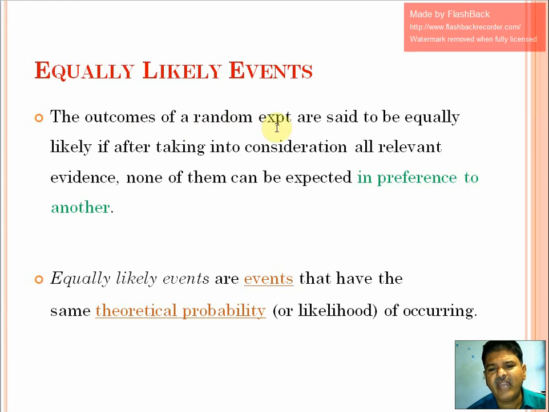The outcomes of a random experiment are said to be equally likely if, after taking into consideration all relevant evidence, none of them can be expected in preference to another. Suppose there is an examination, and the number of students registered for it is 50.